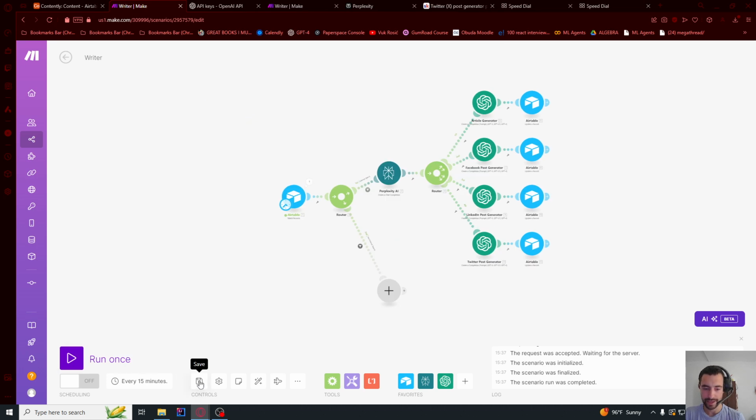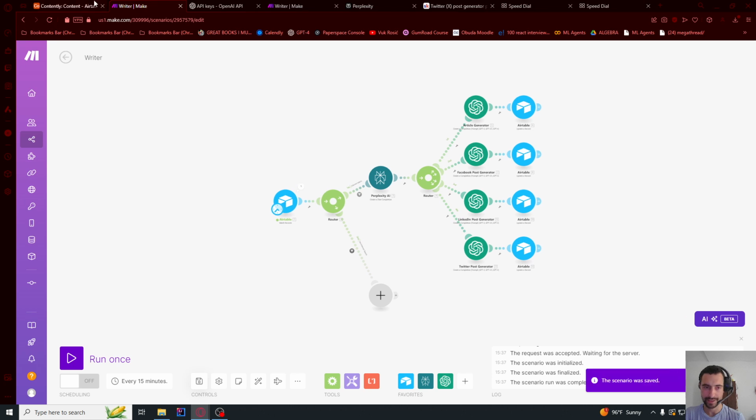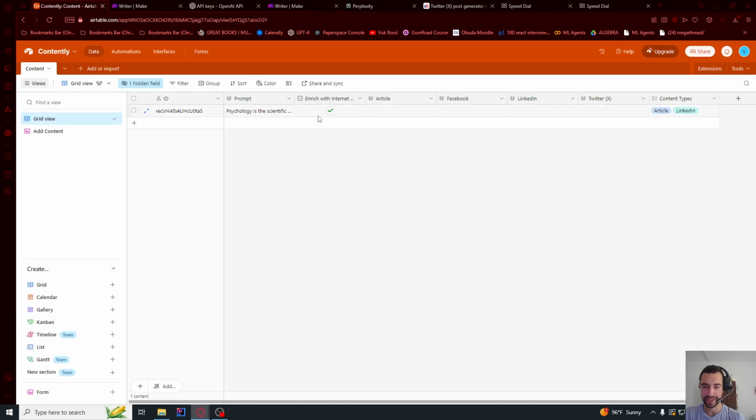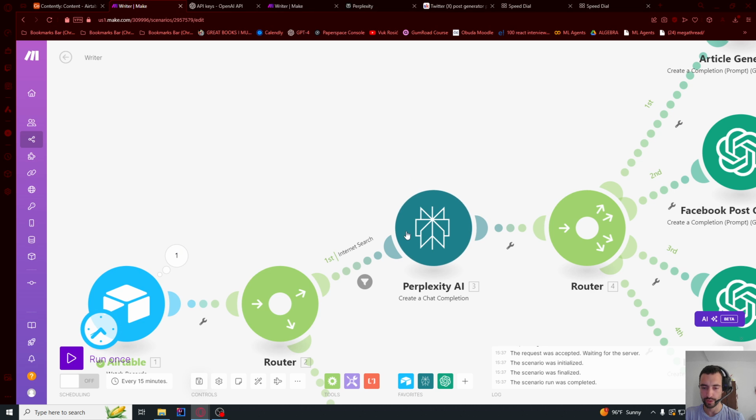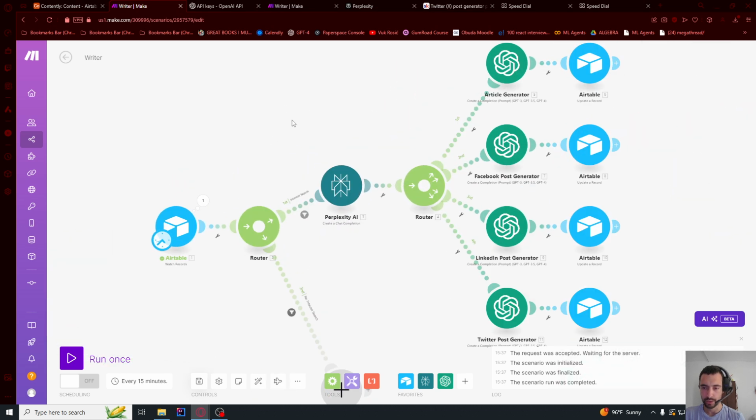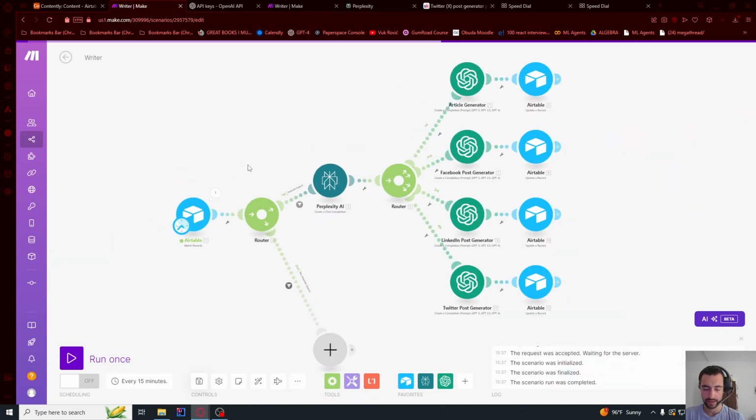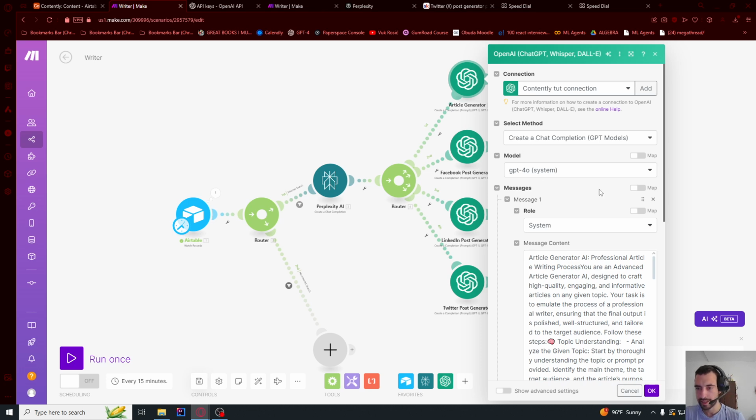Now let me save all of this, and let's test this. So if I go here, I see that we have internet search enabled, so it will go this route. So let me go ahead, and I'm gonna click each of these ChatGPTs, and I'm gonna change to GPT-4o mini just for testing purposes. It's faster and cheaper.